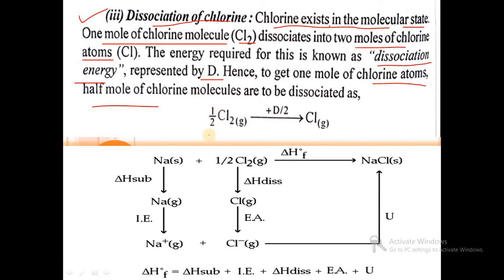After dissociation of half mole of chlorine molecule, we get one chlorine atom, and the energy required is the dissociation energy. So here half Cl2 gas is dissociated into chlorine atom.